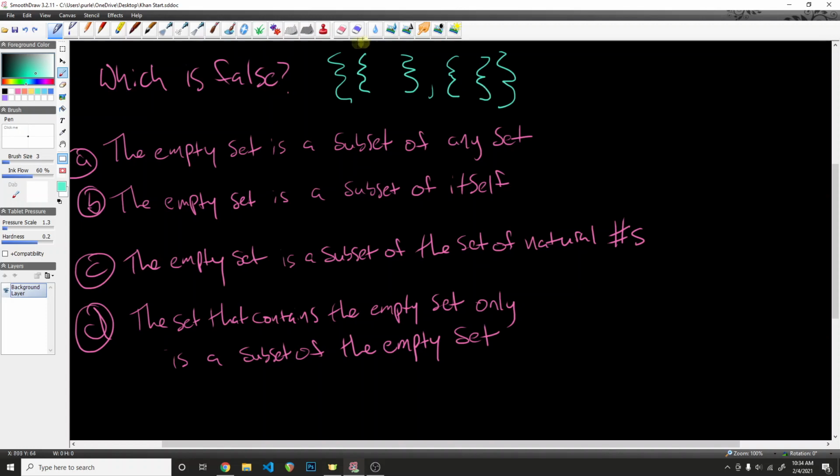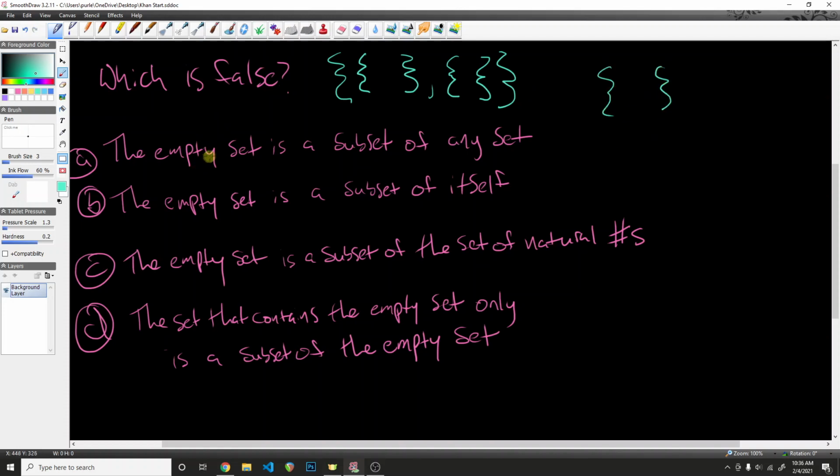The idea is that these are kind of like containers, and they're not exactly like variables, but you might think of them as variables, because when we say A is equal to 5, it could be anything. If we don't define what A is, it's really just a placeholder container that could represent anything inside of it. And so that's kind of how I think of the empty set. An empty set can have an empty set inside of it. It could have multiple empty sets inside of it. Or it could just be the empty set by itself and nothing inside of it at all.